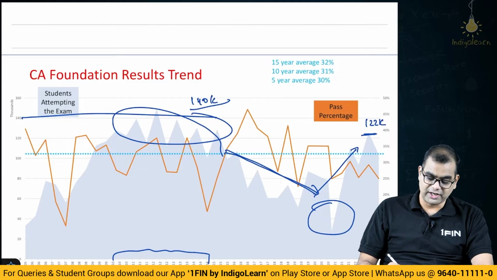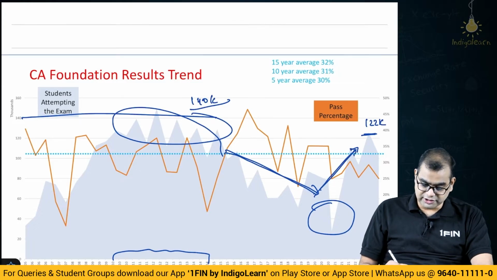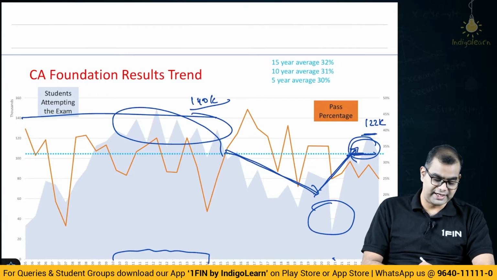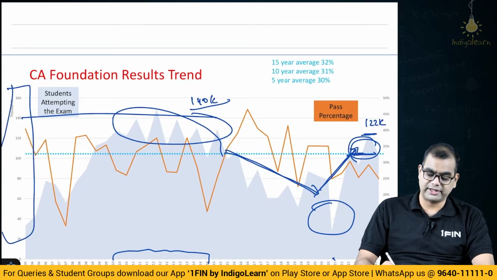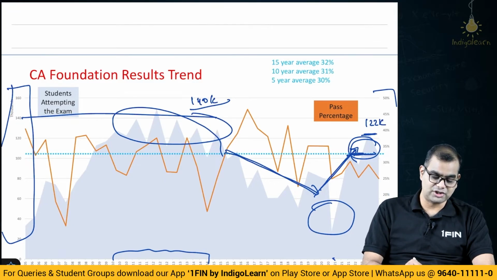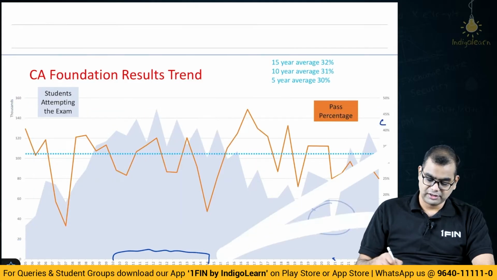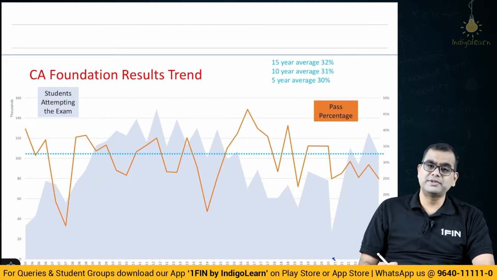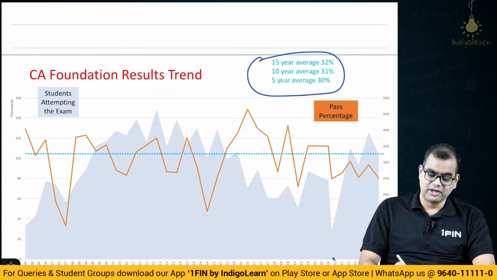But if you see, friends, we are on an uptrend now. We are on an uptrend for the last three attempts. So, if you look at this, 21, 22, 23, we are above the 100,000 mark or 1 lakh mark. The left hand side axis talks about the student count and the right hand side axis talks about the pass percentage. See here, what has been the pass percentage? The dotted blue line is basically the average.